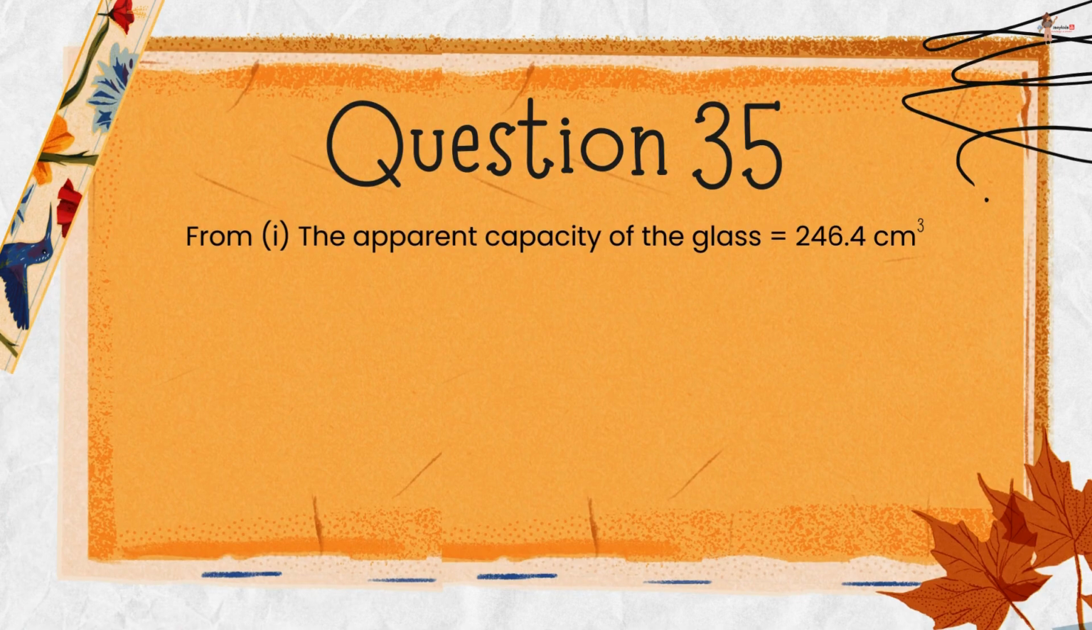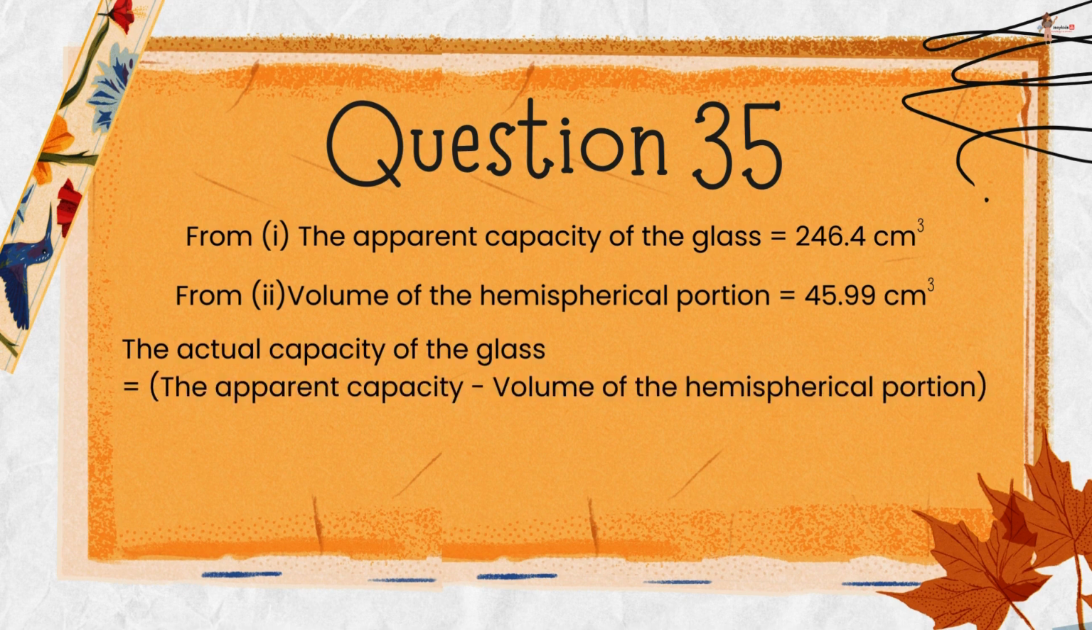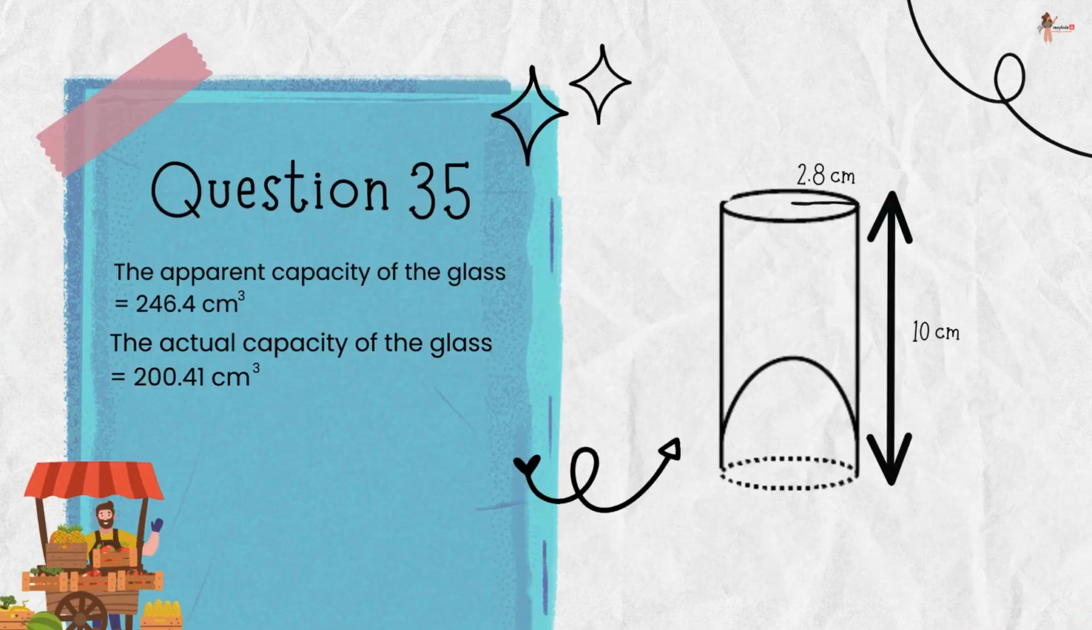Therefore, we know that the apparent capacity is 246.4 and the volume of the hemispherical portion is 45.99 centimeter cube. Therefore, the actual capacity of the glass would be the difference of these two, which is 200 centimeter cube. This question was also part of the CBSE board exam 2024.